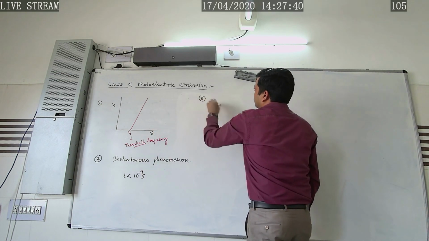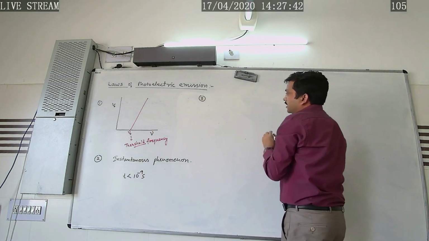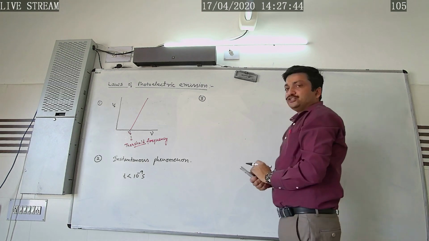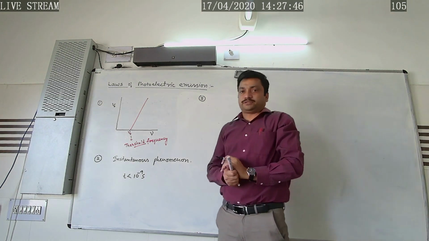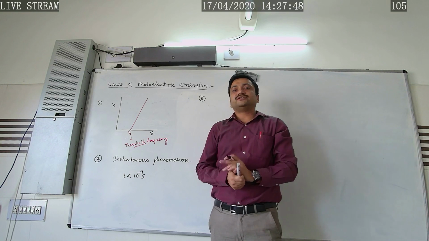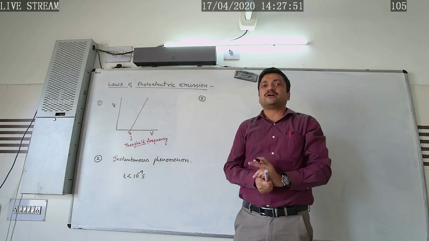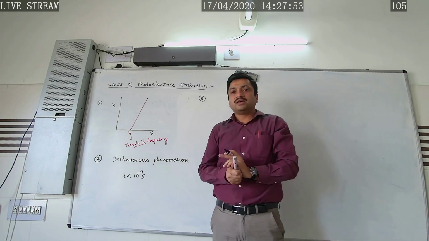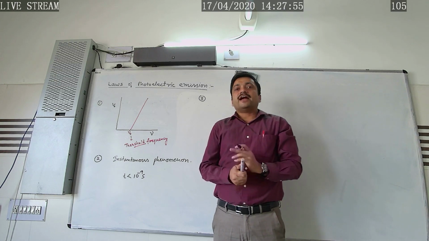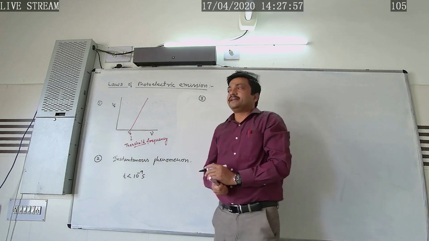The third law was that the kinetic energy of the emitted photoelectron depends upon the frequency of the incident radiation and is independent of the intensity.